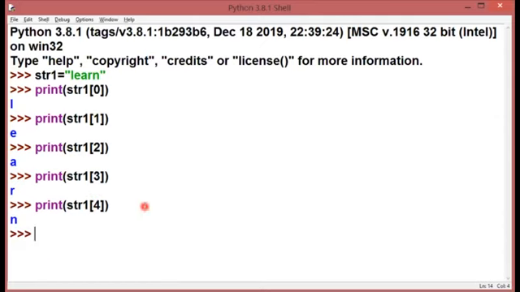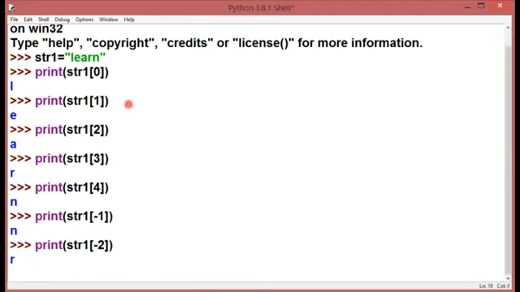If I talk about negative, then what should I write over here? I should start from -1. That means from the right hand side, the very first character, or I can say the last character of the string. So it is going to return me n because n has the -1 index. Similarly, if I talk about -2, it will return me r.